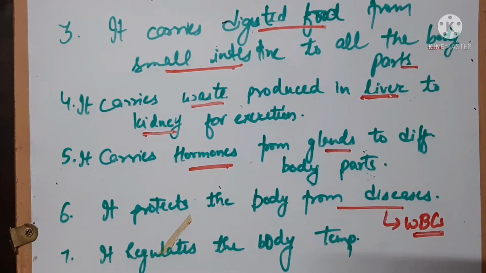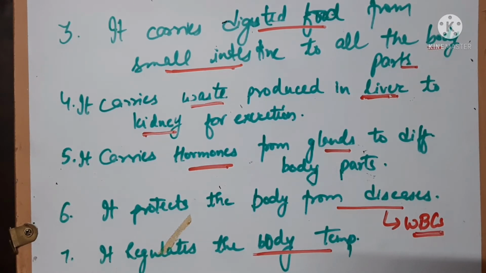The last one is that blood regulates the body temperature. How? Humans are warm-blooded animals. That means we need energy to regulate our body temperature, so that it does not vary with the changing environment temperature. So there is a need for us to maintain our body temperature.